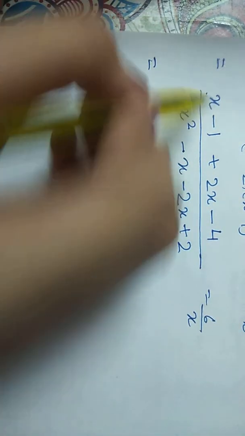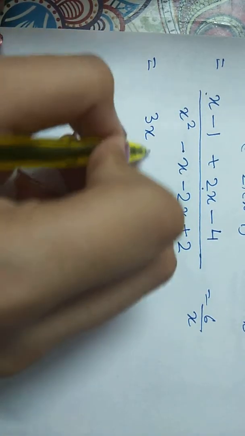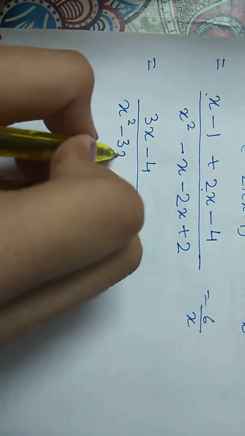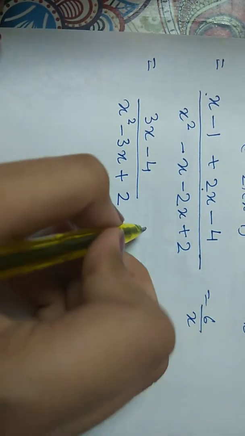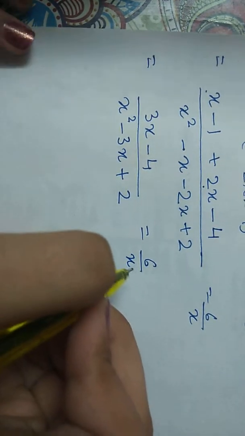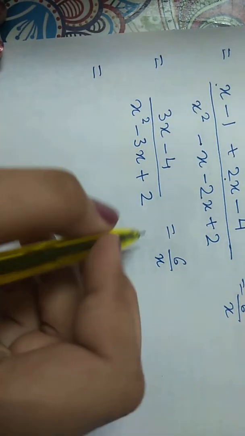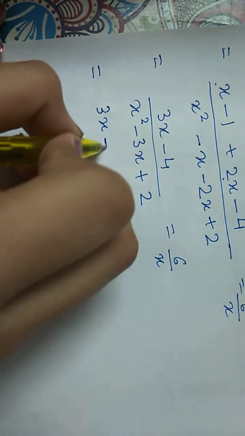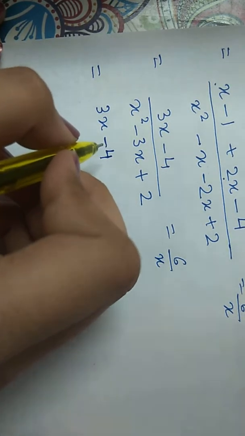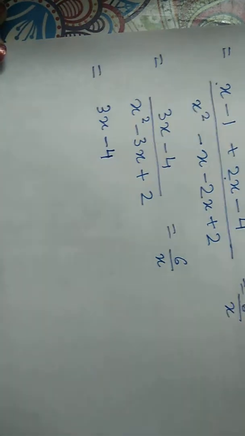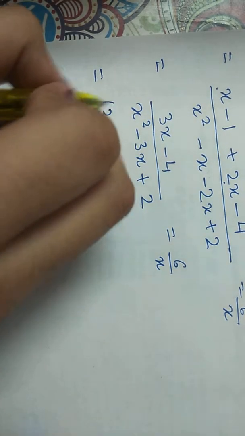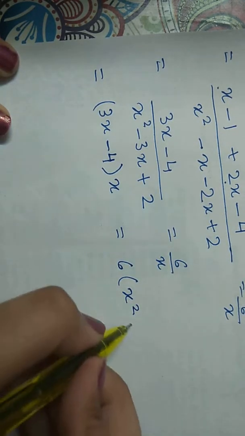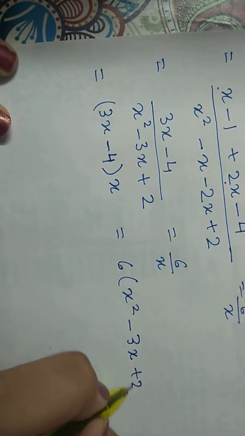Then x and x, so 3x minus 4 upon x square minus 3x plus 2 is equal to 6 upon x. Now we would be cross multiplied. 3x minus 4 multiplying by x is equal to 6 times x square minus 3x plus 2.